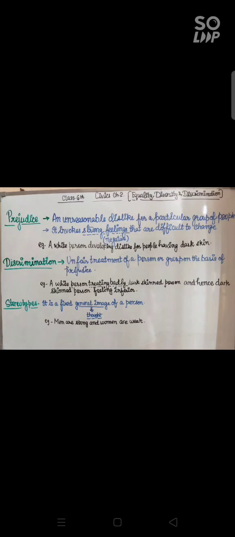Now, moving towards stereotype. A stereotype is a fixed general image of a person in our minds. Maybe if I talk about these white and dark skinned people only, because the white person disliked the dark skinned person, that was prejudice.